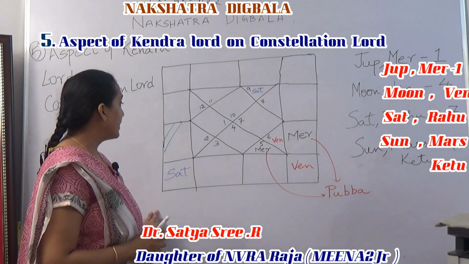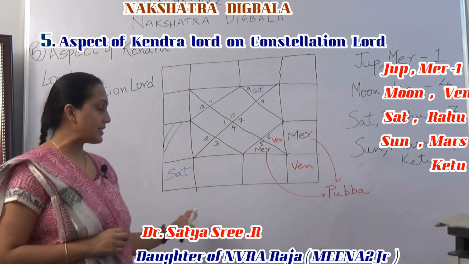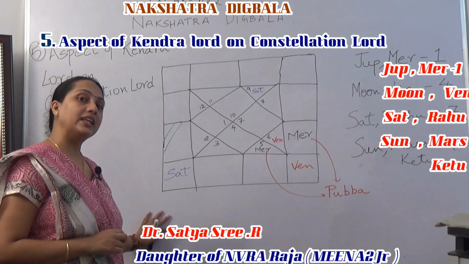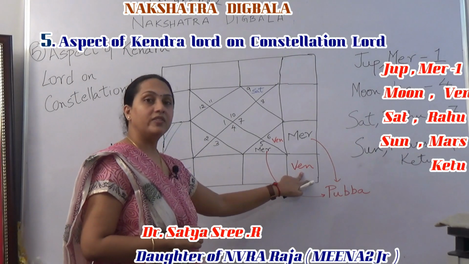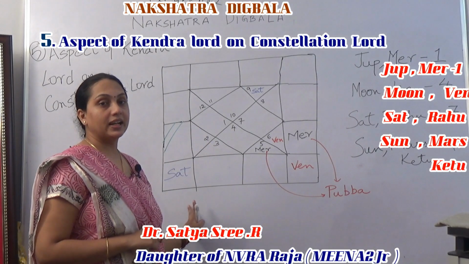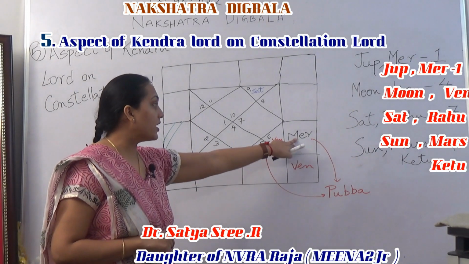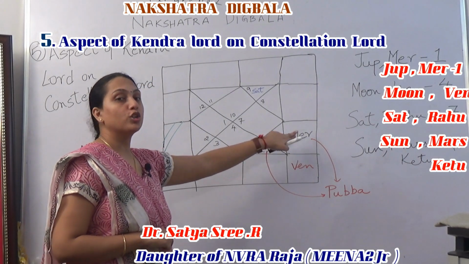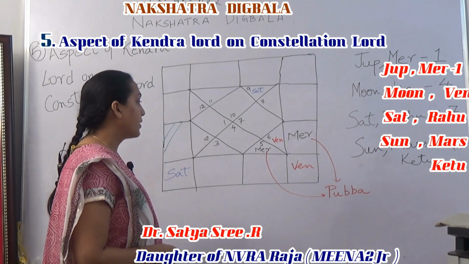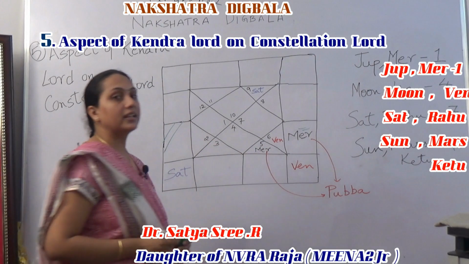So what are we saying here? This Lagna Lord is aspecting Venus, right? Saturn has a 10th aspect: Saturn 7, 8, 9, 10. Saturn, the Lagna Lord, has a 10th aspect on Venus. Venus is the constellation Lord of Mercury. So Mercury has gained Digbala, we are saying.